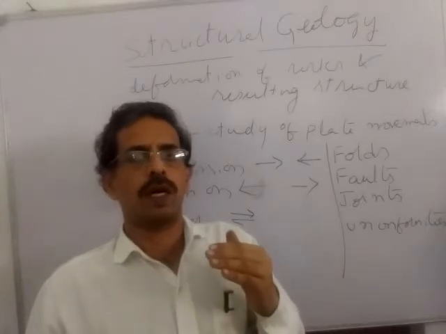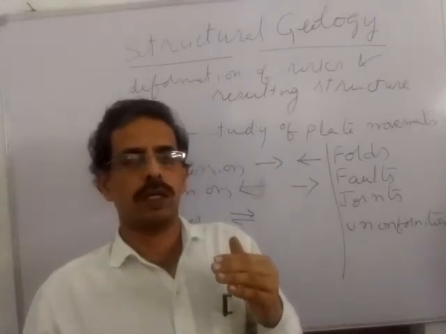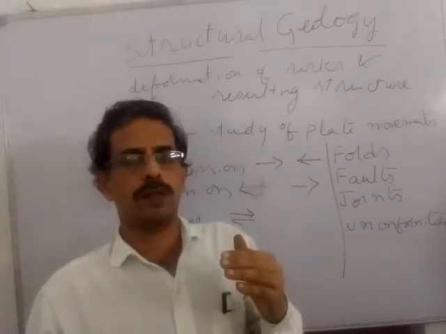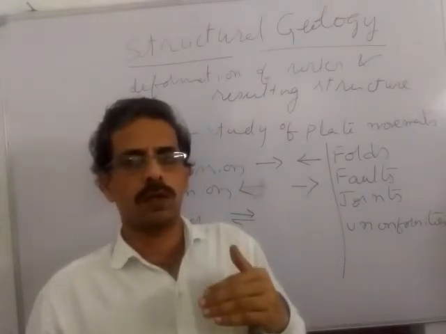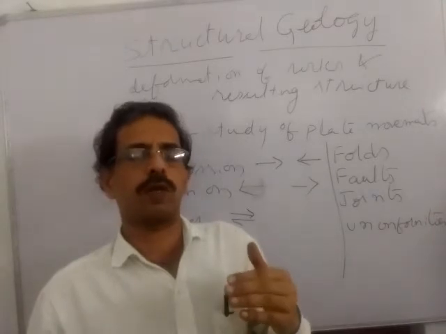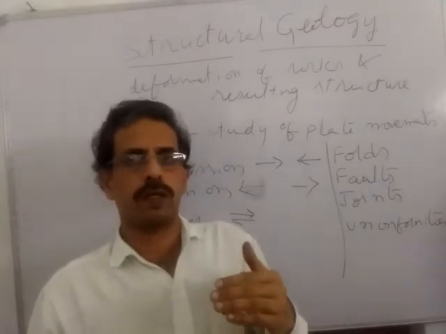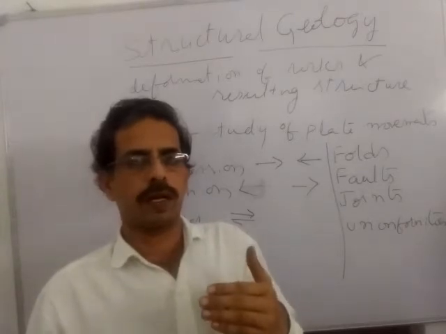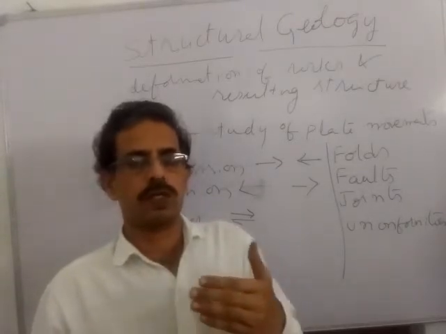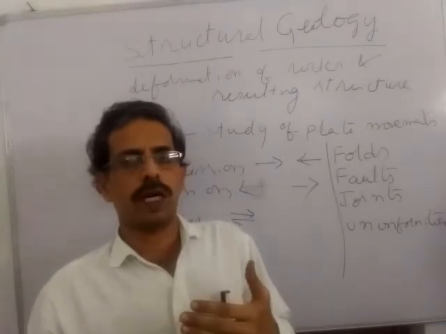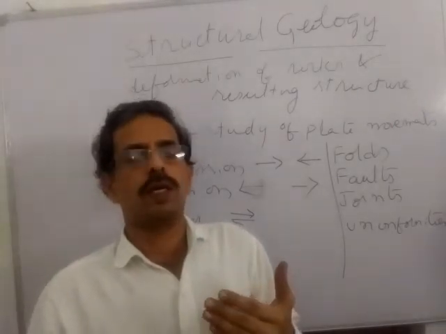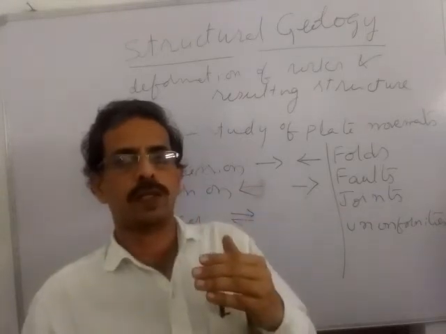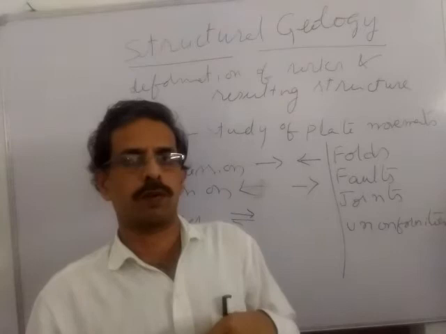The internal structure of the Earth is divided into three major parts: crust, mantle, and core, based on seismic wave propagation through the Earth. They are further divided into Sial, Sima, upper mantle, lower mantle, inner core, outer core, etc. But the crust together with the upper part of the upper mantle is called lithosphere.